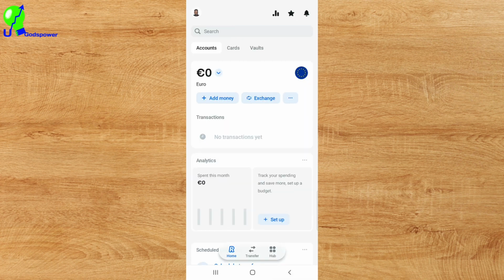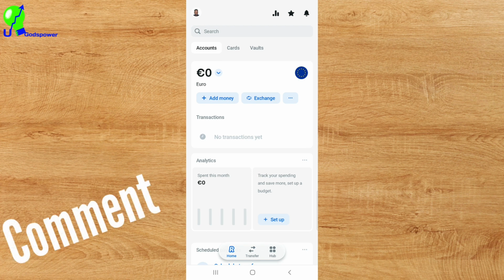I will end it from here, and I don't want to keep on talking about this Revolut application. So you can go and start using Revolut, and let me know what you think about Revolut in the comment section below.